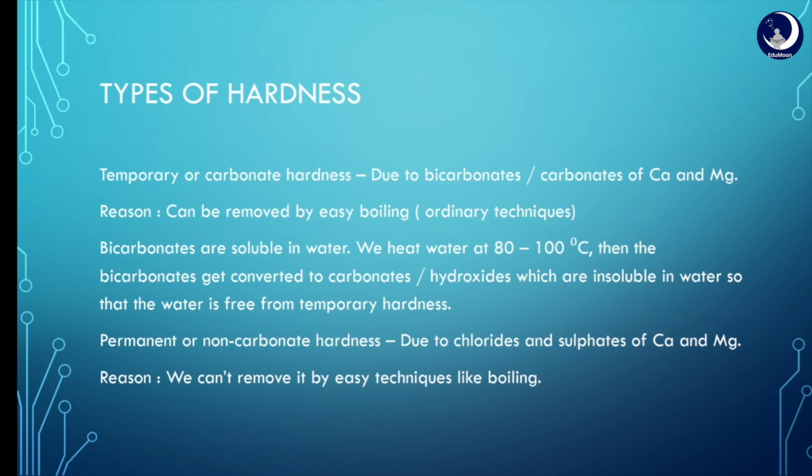Permanent or non-carbonate hardness. It is due to chlorides and sulfates of calcium and magnesium. The reason for giving the name permanent hardness is that we cannot remove it easily by some of the ordinary techniques like boiling. But we have some more complicated techniques to remove permanent hardness from water.